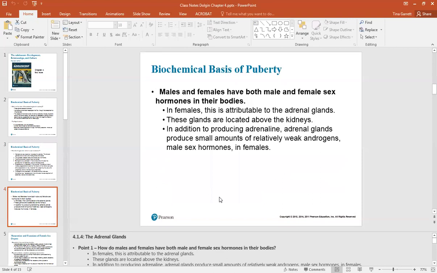Males and females both have both male and female sex hormones in their bodies. In females, this is attributable to the adrenal glands. The adrenal glands are located above the kidneys. In addition to producing adrenaline, adrenal glands produce small amounts of relatively weak androgens, male sex hormones, in males.